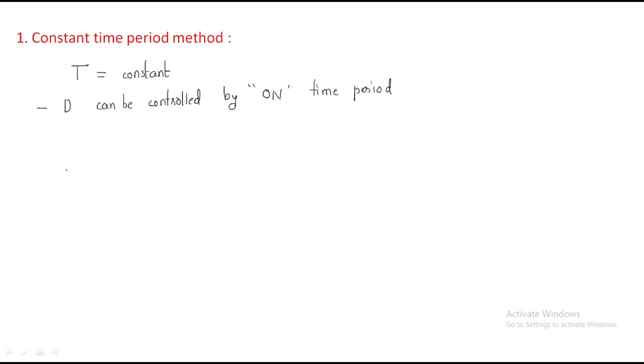How can we control it? Just look here. Take the waveform. This waveform represents the on time period as well as the off time period. This is the first switching waveform. This is the second switching waveform. For the first switching waveform, take it as 1, 2, 3, 4. Just consider the two waves. These four parts are for one cycle, and these four parts are for another cycle.